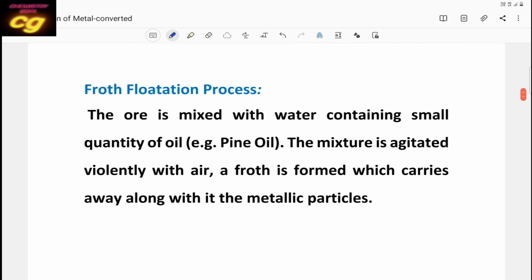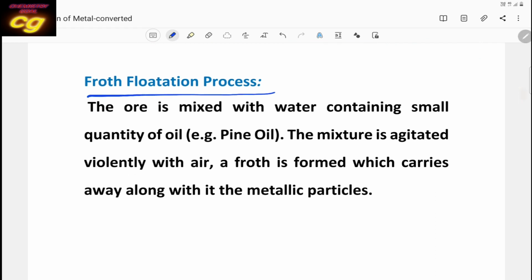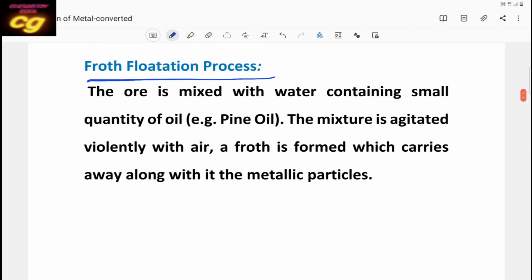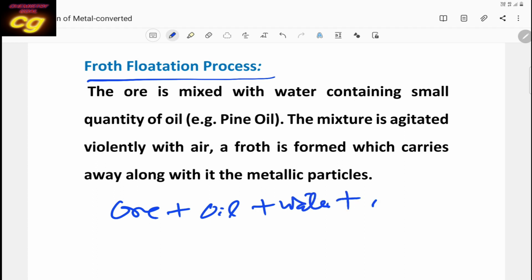Then the second method is froth flotation. In the froth flotation method generally four things are used: first ore, then oil, then water, then air. These four things will be used in the froth flotation process. First the ore will be taken, then water will be added, then oil will be added, and then compressed air will pass through the mixture of ore, oil and water.